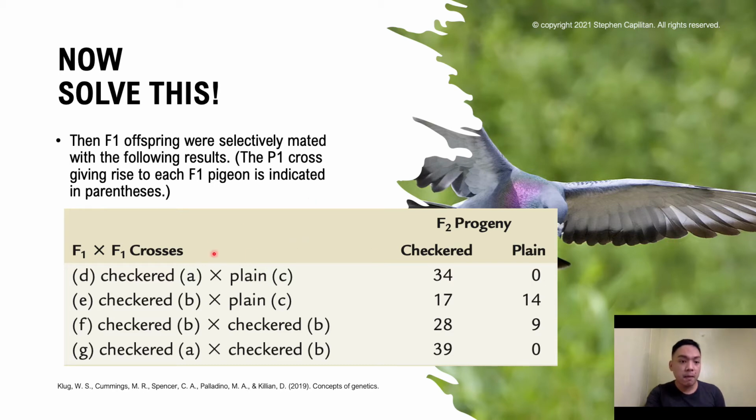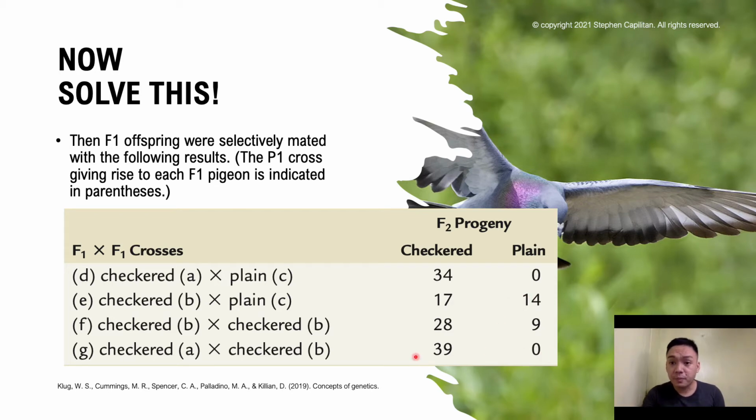Here we got the F1 offspring, which are selectively mated with the following results. All of these are coming from the filial 1 generation, because the P1 cross which gives rise to each F1 pigeon is indicated in parentheses. So this is your checkered and plain, checkered and plain, checkered and checkered, checkered and checkered. We have here A, B, C. These are the following F2 progeny: 34, 0, 17, 14, 28, 9, and 39, 0.